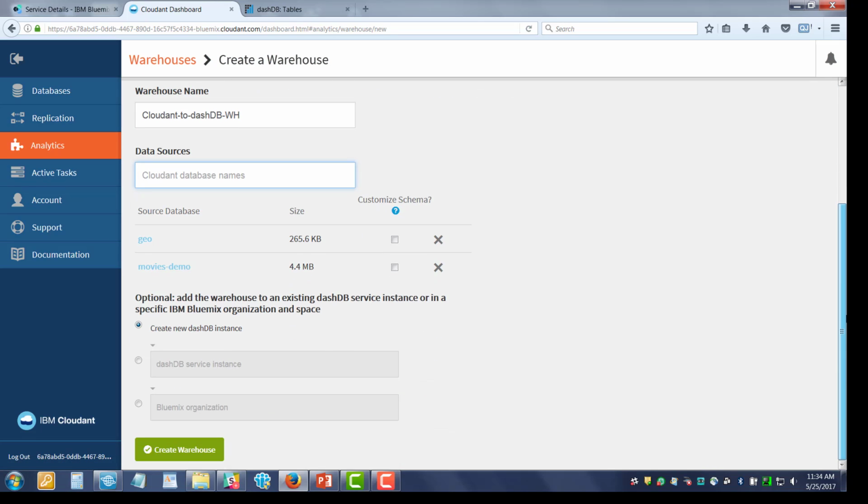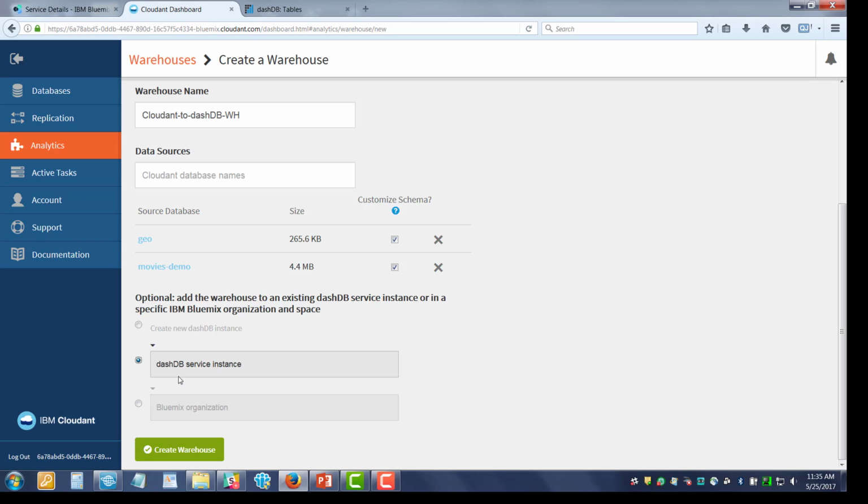All right. So I chose those two from our Cloudant source, and I'm going to click on Customize Schema, which allows me to check what the schema discovery process was doing for me and allows me to change it if I want to. You don't have to do this, but I thought it would be interesting in the demo to show that we can in fact change what the schema discovery process does.